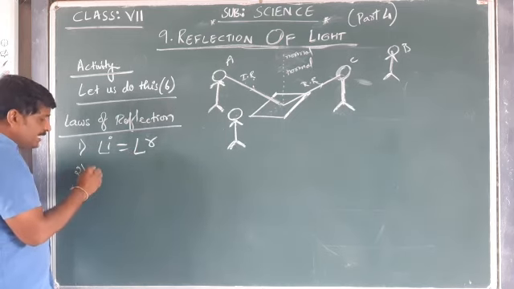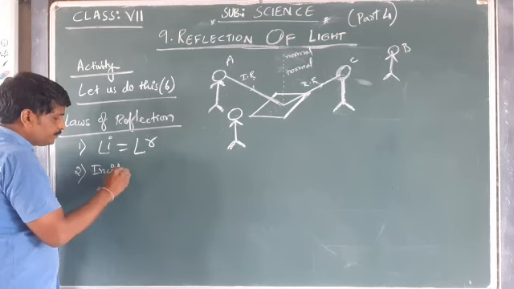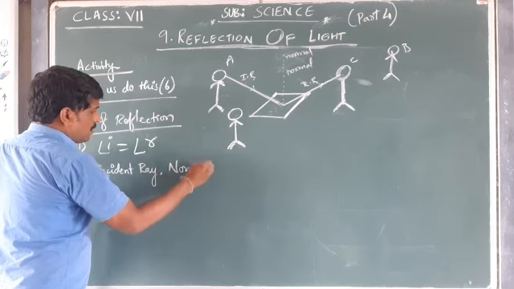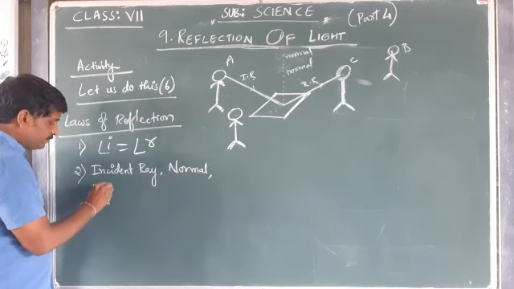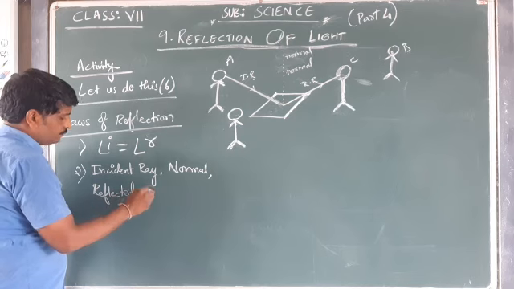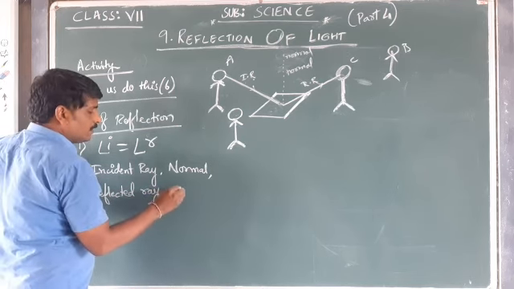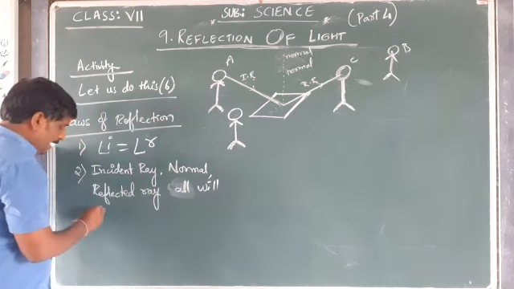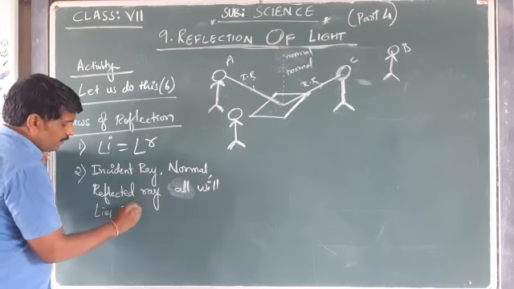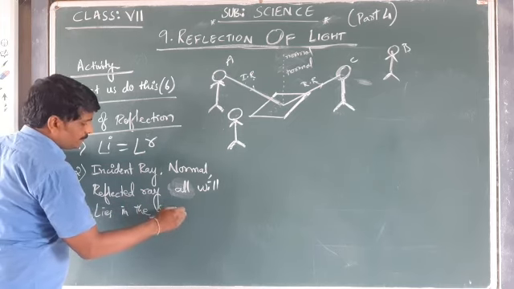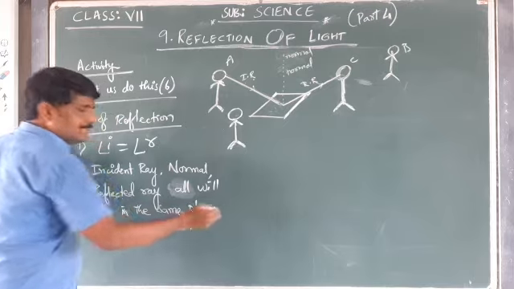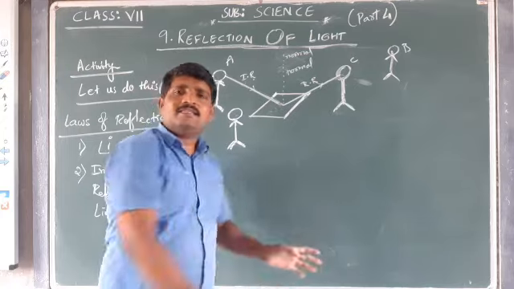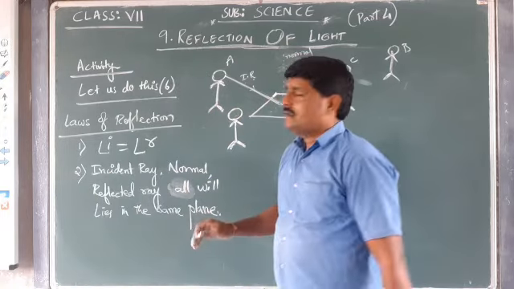The second one is: the incident ray, normal, and reflected ray all lie in the same plane. Same plane is nothing but the same surface. The incident ray is here; the reflected ray and normal will all be lying in the same plane. Okay, that is the second law.